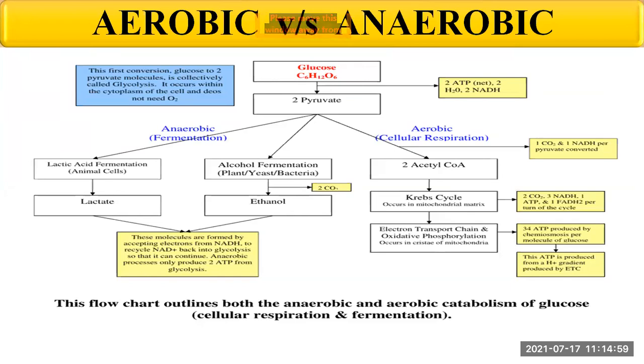The pyruvate gets converted into acetyl coenzyme A. Then the acetyl coenzyme A goes through the Krebs cycle and the electron transport chain, and oxidative phosphorylation occurs in the cristae of mitochondria. You can see that 34 ATP molecules are produced, and this ATP is produced from the H plus gradient, which is produced by the electron transport chain.